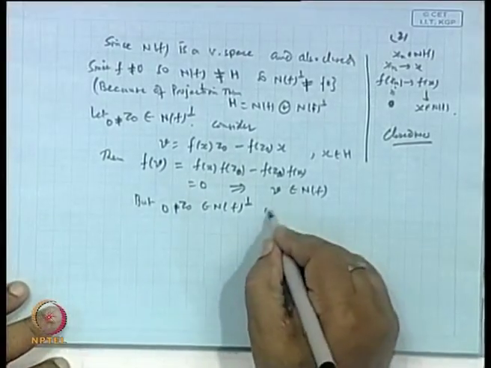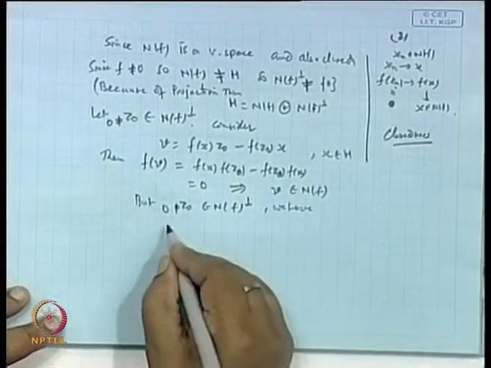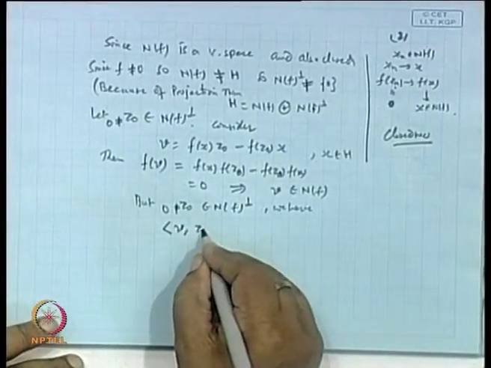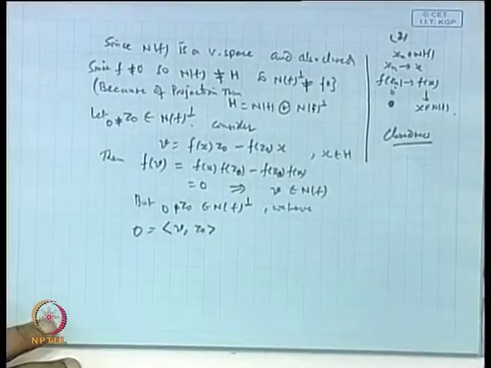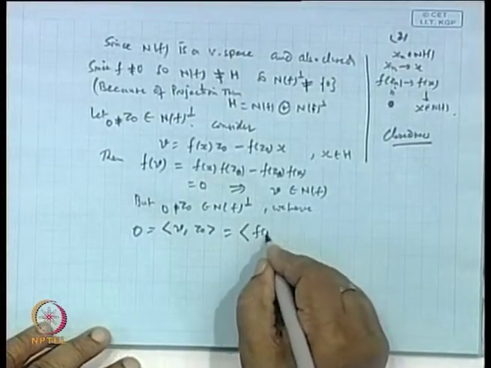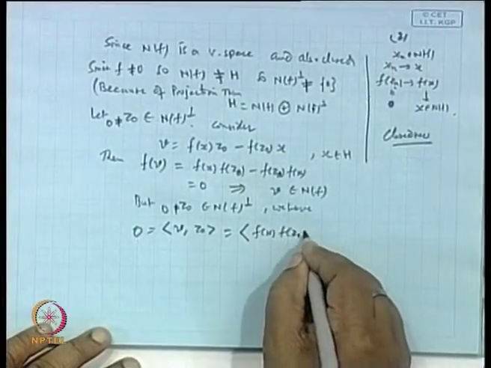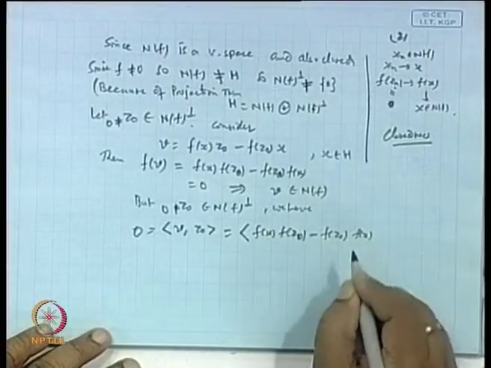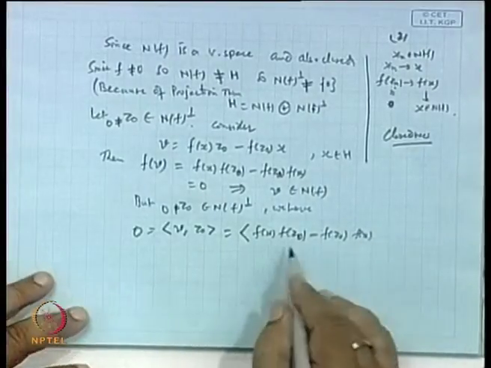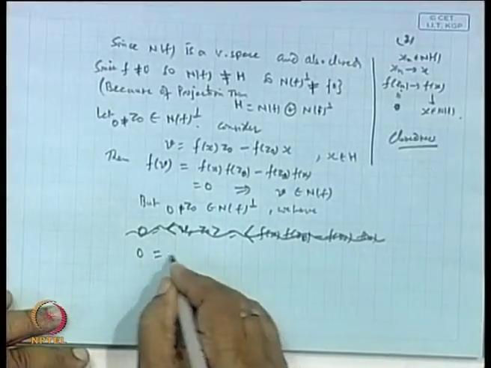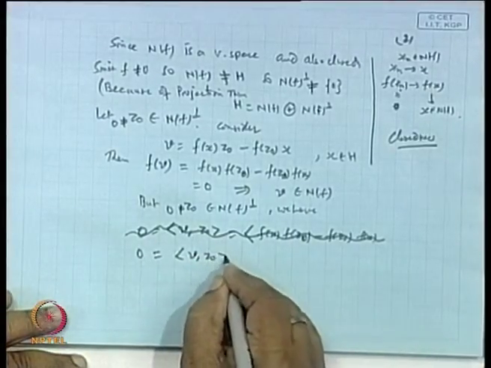So we get the inner product of v and z0 is 0. But v is f(x) z0 minus f(z0) x, is it not? So 0 equals inner product of v and z0.